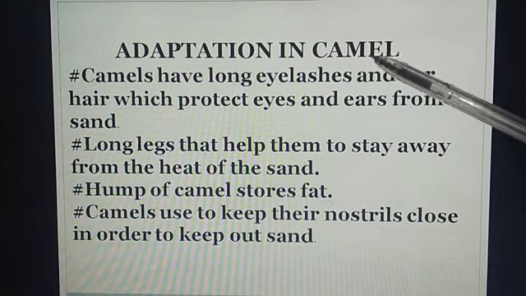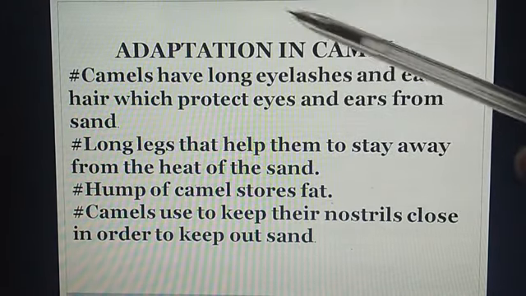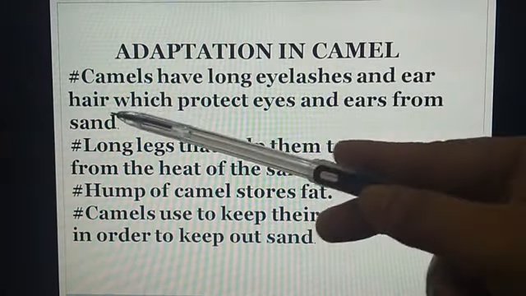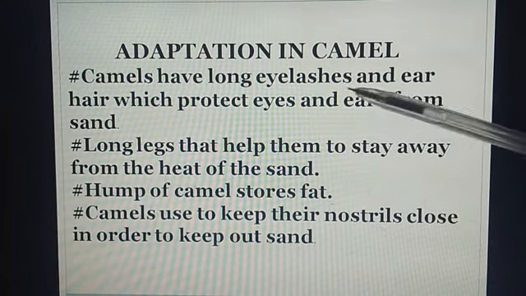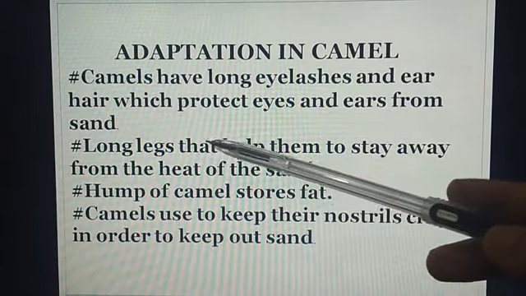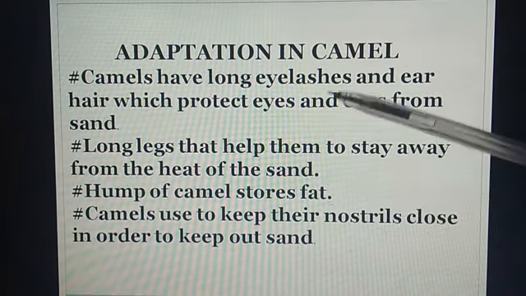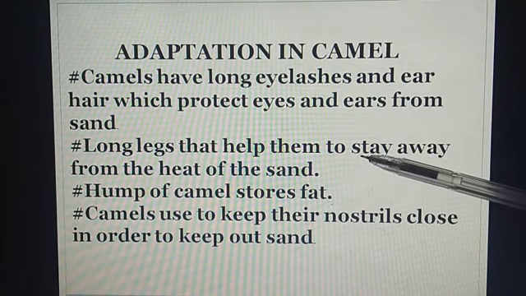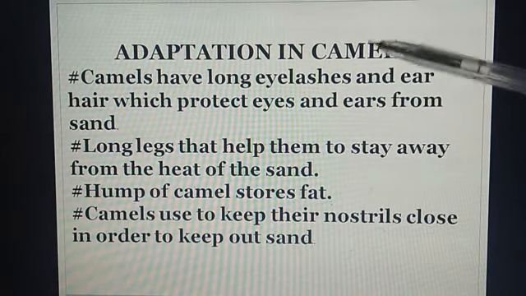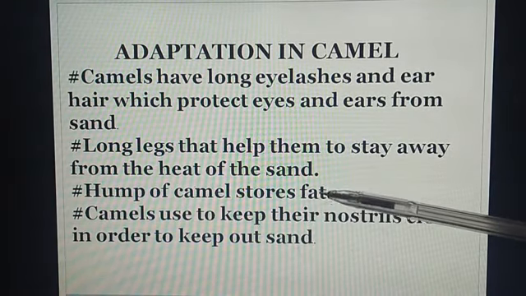Adaptation in camel. Camel adapts himself to live in desert. Camels have long eyelashes and hair which protect eyes and ears from sand. Long legs help them to stay away from the heat of the sand. They have broad feet which help them in walking on the sand. Hump of camel stores fat.